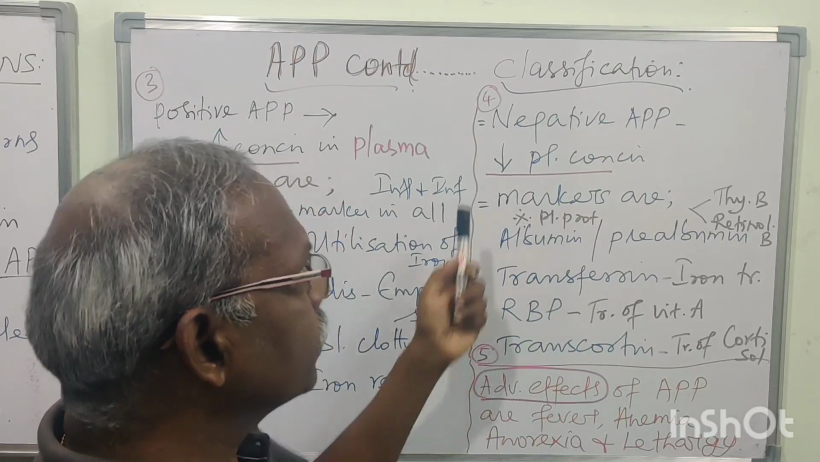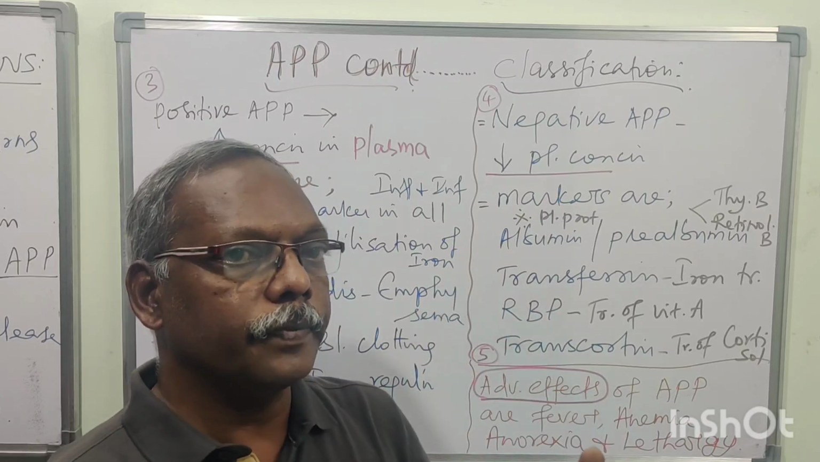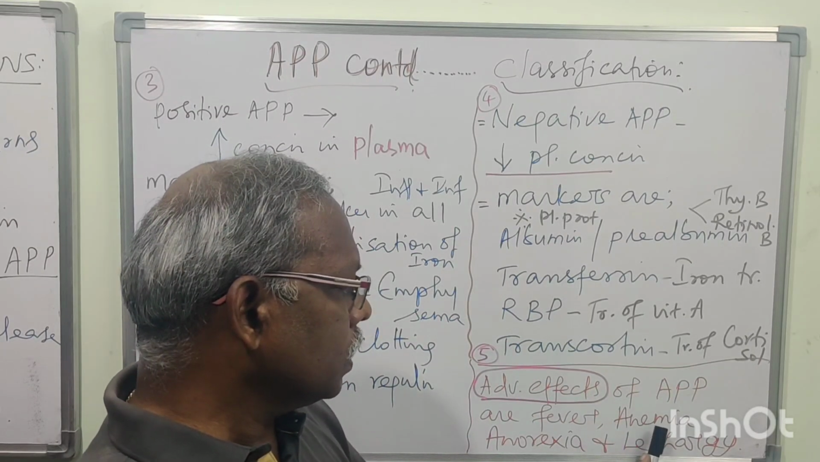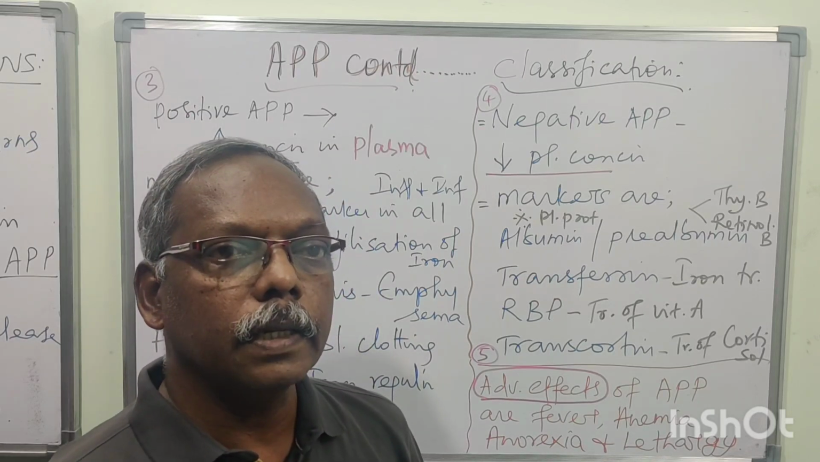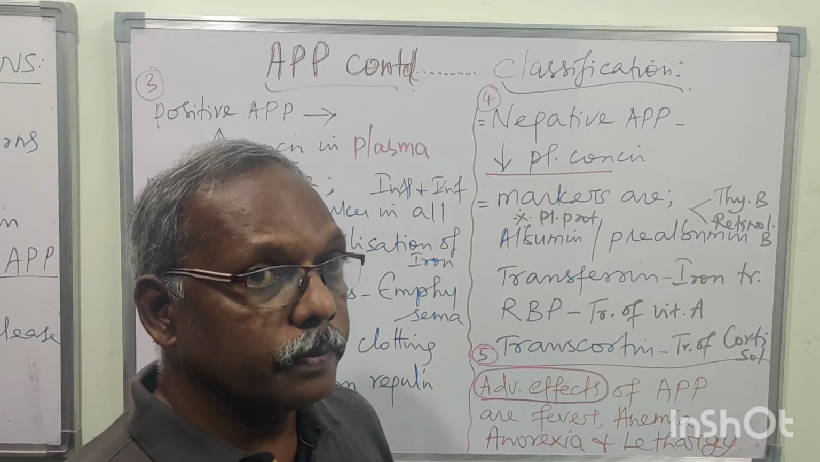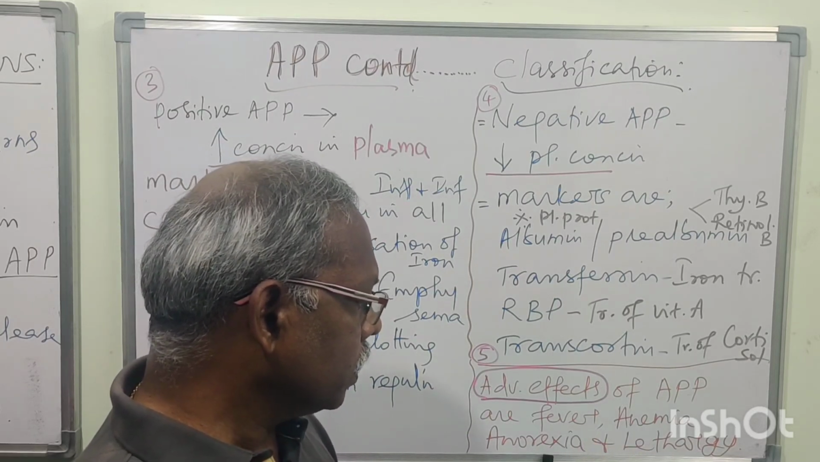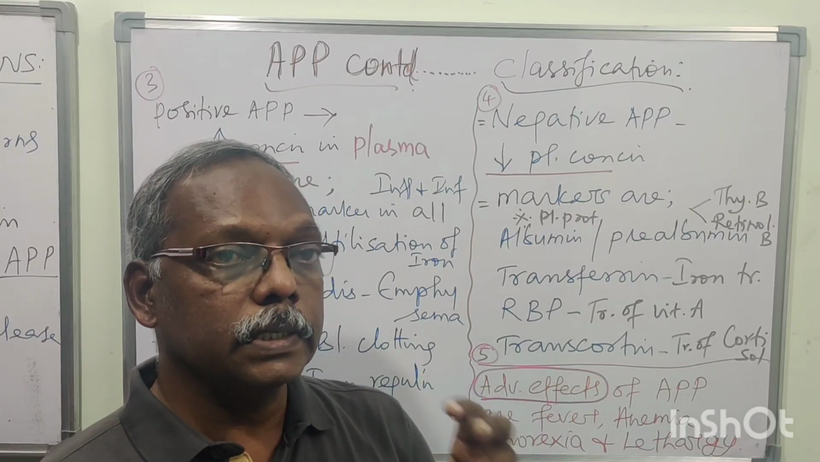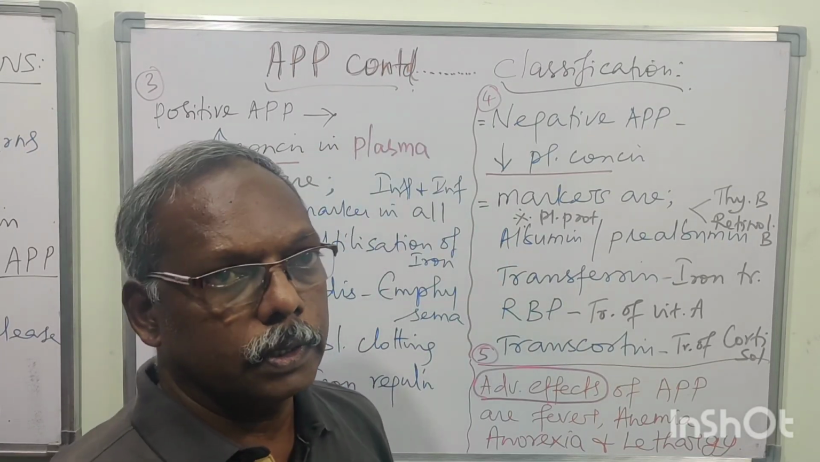The last point for this APP, that is acute phase protein, is what are the adverse effects they produce. Usually fever, anemia, anorexia, lethargy, right? Common symptoms only, but very, very important symptoms. Anemia, fever, anorexia, lethargy are the adverse effects or signs and symptoms that acute phase proteins produce. Okay.